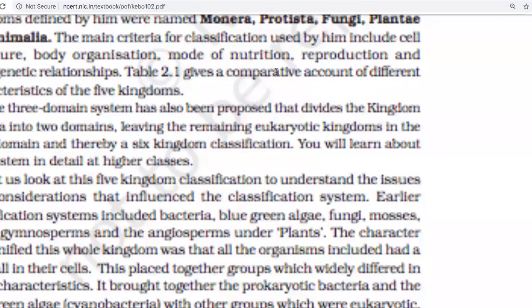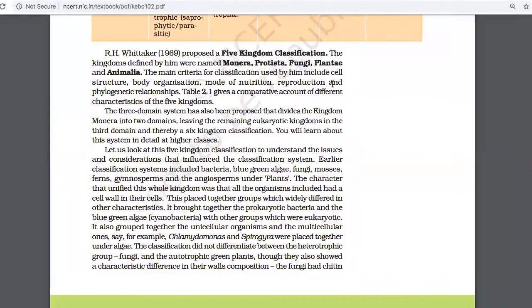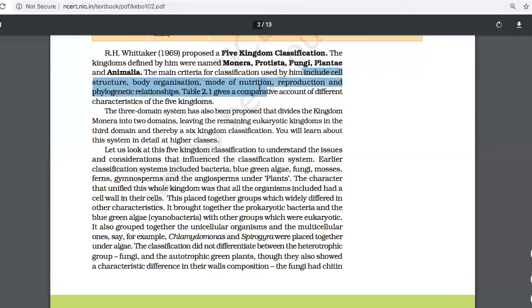So he has used what? The criteria included by him included cell structure, body organization, mode of nutrition, reproduction, and phylogenetic relationships. These were the major criteria which he used.